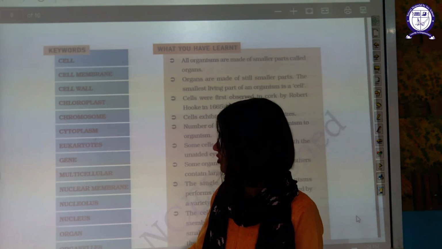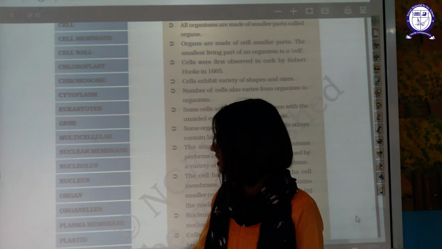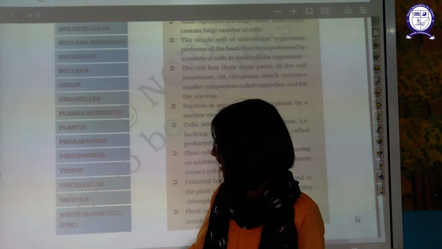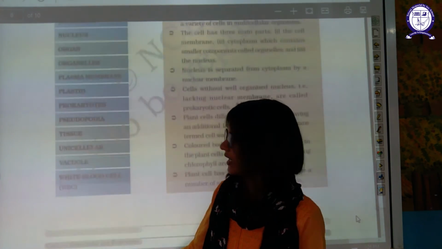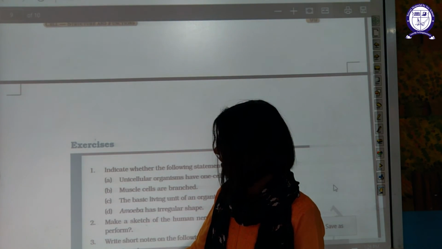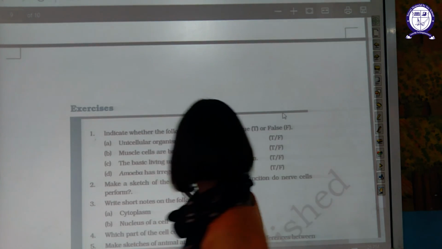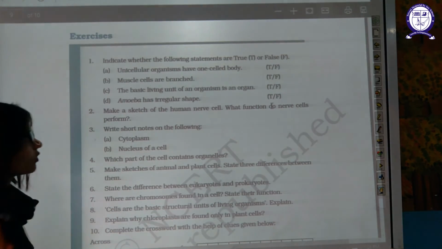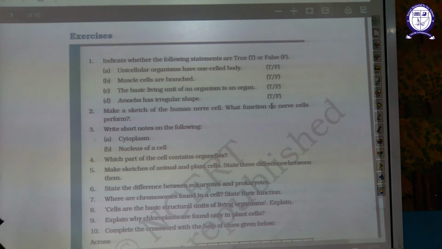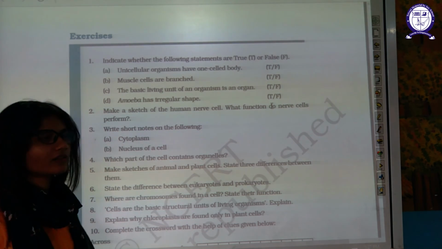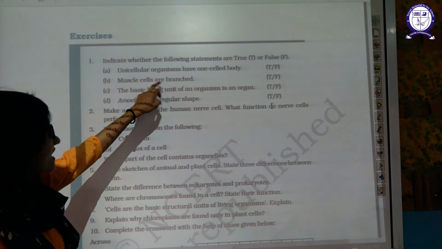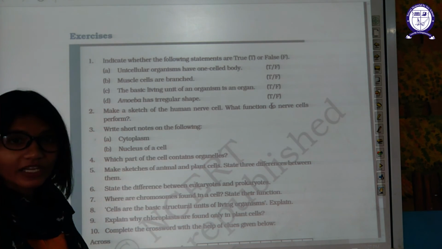Now the chapter is over. These are a few keywords of this chapter. Go through each and every keyword. These are very important. Let's do the exercise part. Very first is true and false. Unicellular organisms have one cell body. Correct, true. Muscle cells are branched. Yes, they can be branched.